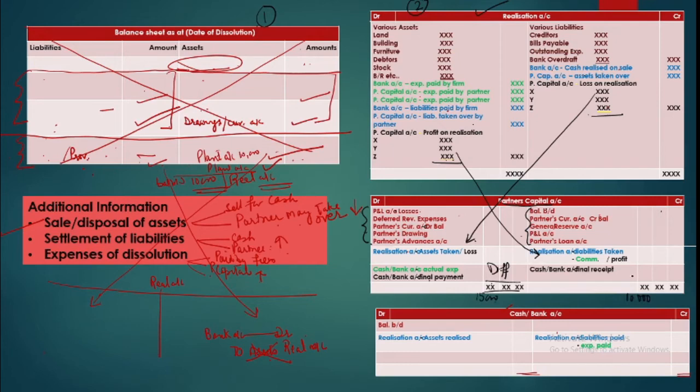Difference will come on this credit side to make the total same. But if it is here, say 5,000, then you will say the difference of 5,000 is coming here. So what is this? This is final payment. Why do we say final payment? Because your claim was more. You have a claim of 10,000 but you have losses or withdrawals of 5,000. That means even after adjusting this, you still have a claim of 5,000 on the firm, so you have to get that money. So the firm will pay you.